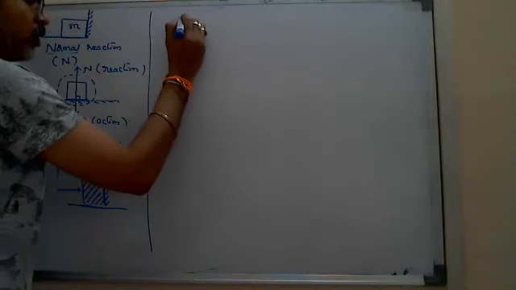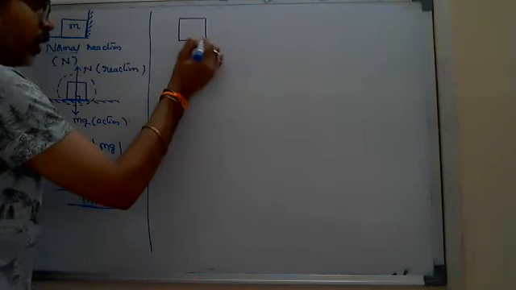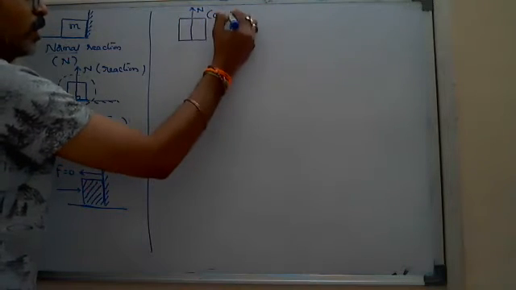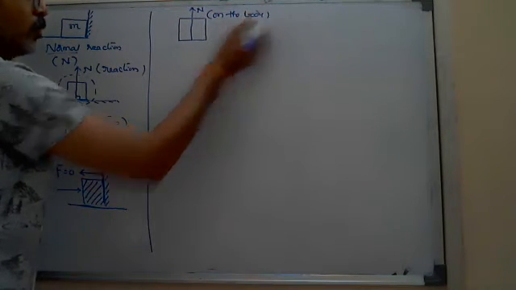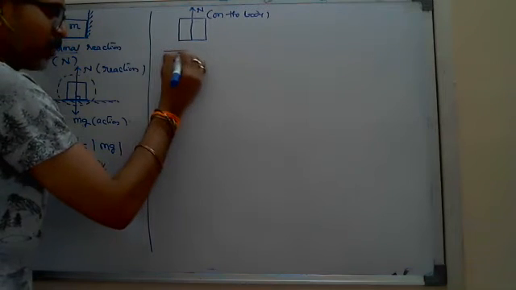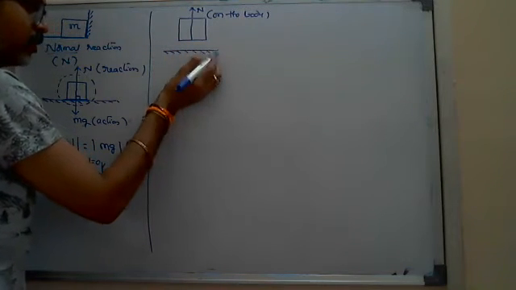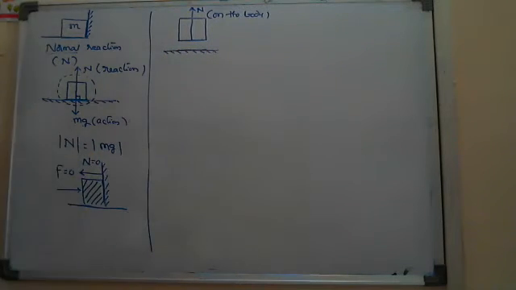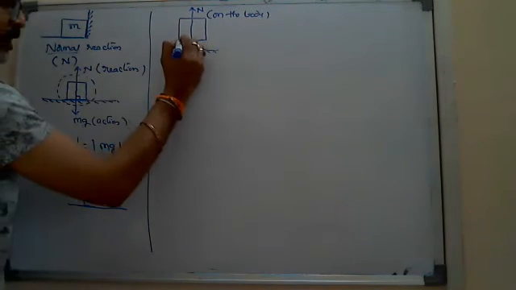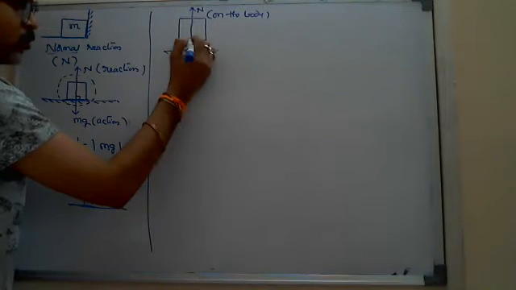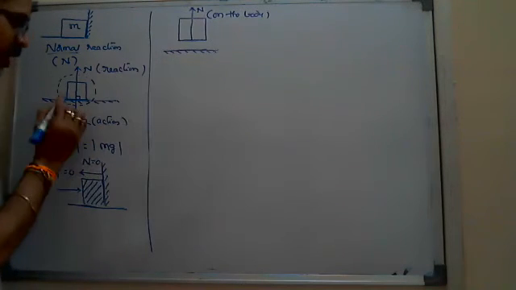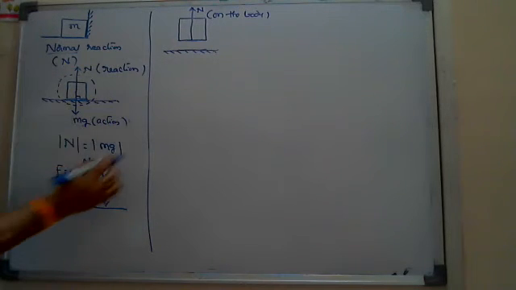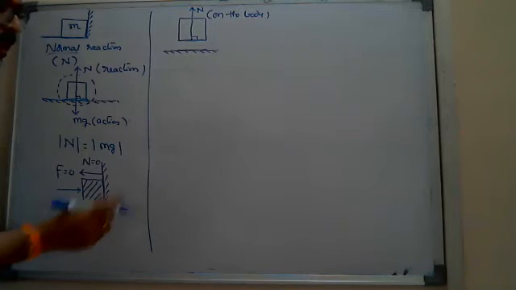Whatever you drew, that normal reaction is the reaction on the body. This is on the body, by the floor, in free body diagram drawing, separating the two surfaces in contact separately. So that normal reaction, don't think wrongly, here acts only on the block. Why? Because it is a contact force, but normal to the surface, perpendicular to the surfaces in contact.